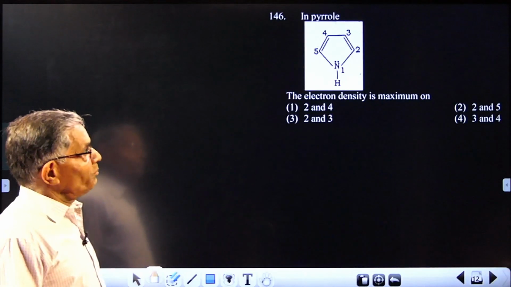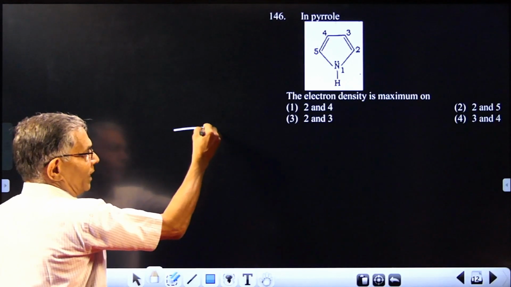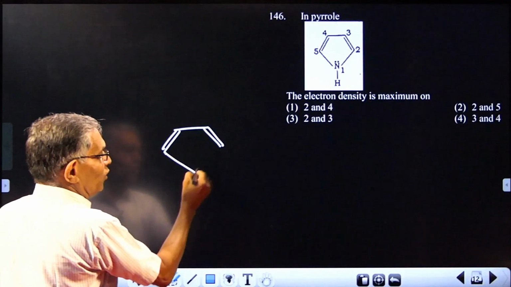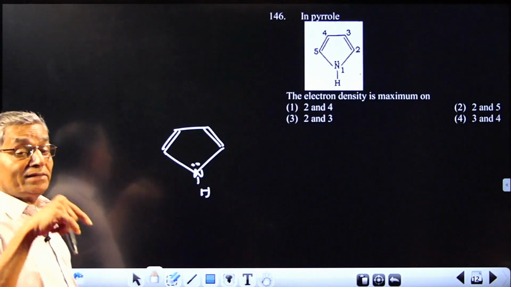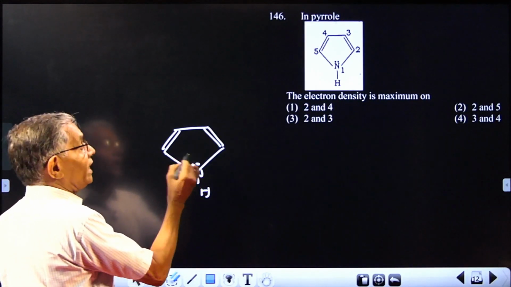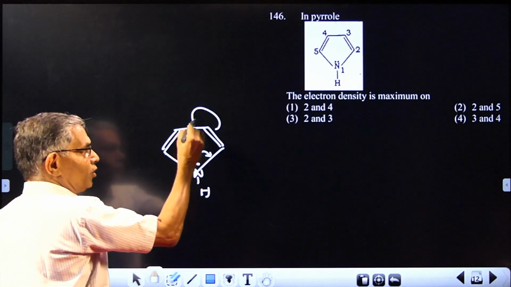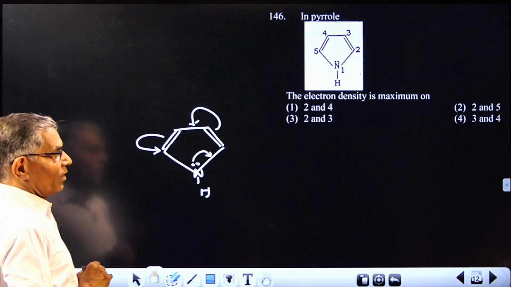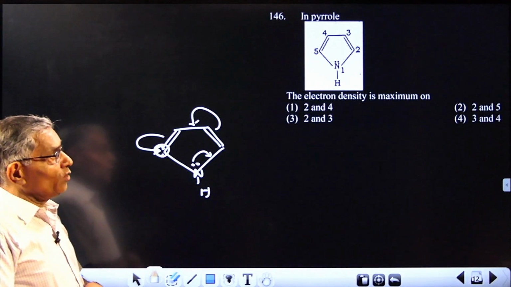Next one is pyrrole. You know pyrrole is aromatic. This molecule is aromatic, and you have studied the resonance in pyrrole. In pyrrole, lone pairs are engaged in resonance. But in resonance, what is happening to the electron? Lone pair will be shifted here. And this electron will be coming over there, and this electron will be accumulated at this corner. So this corner is a corner where there can be high electron density.